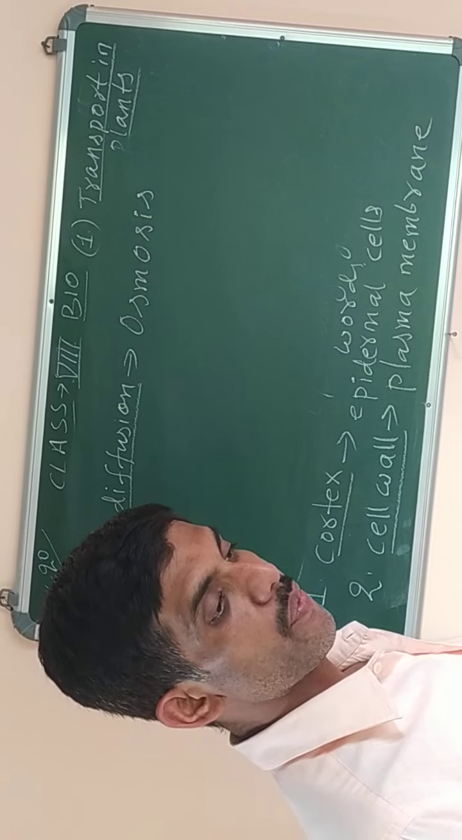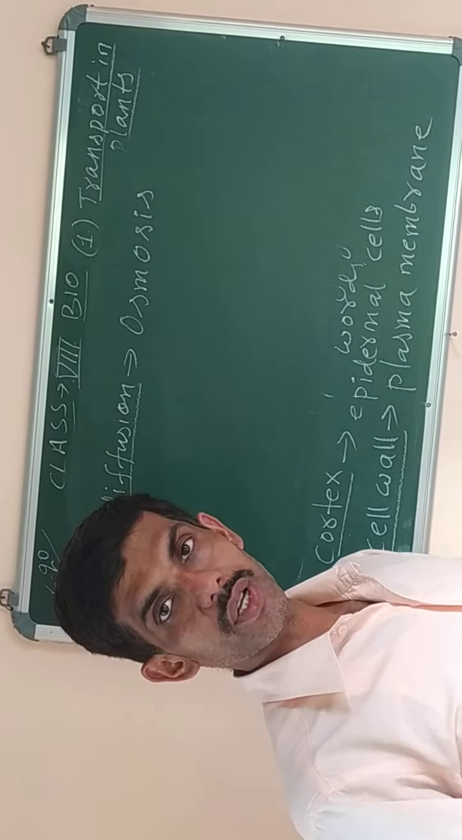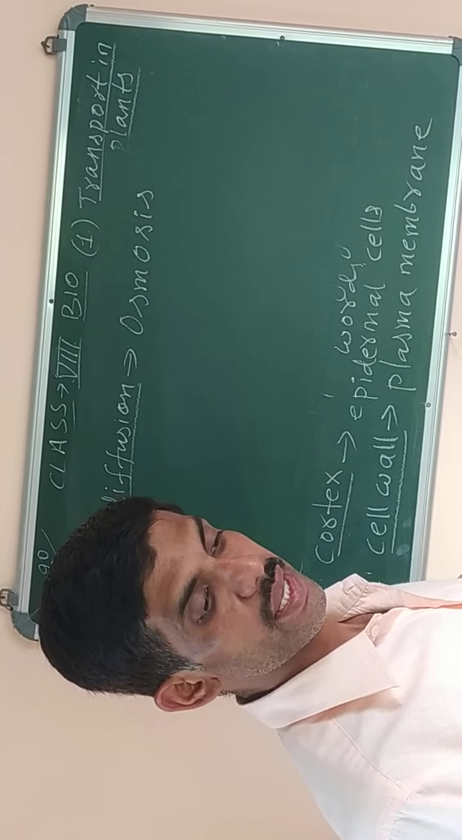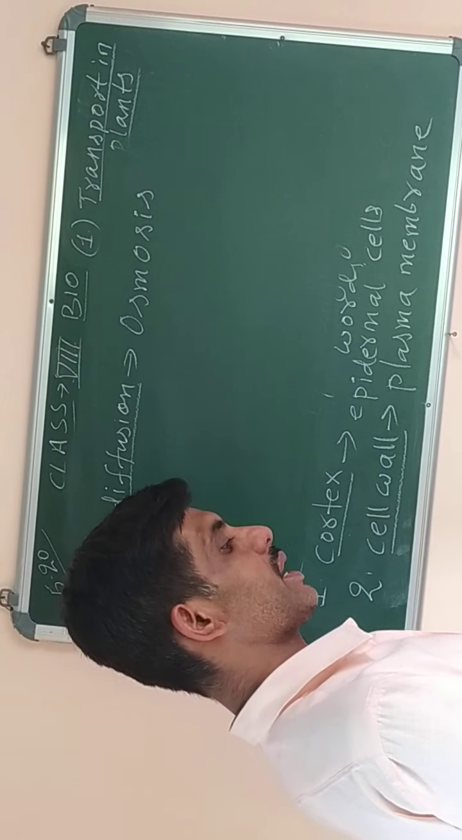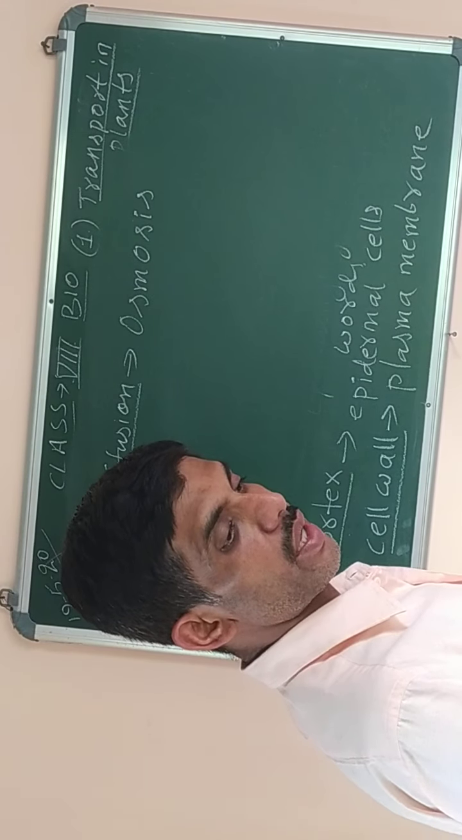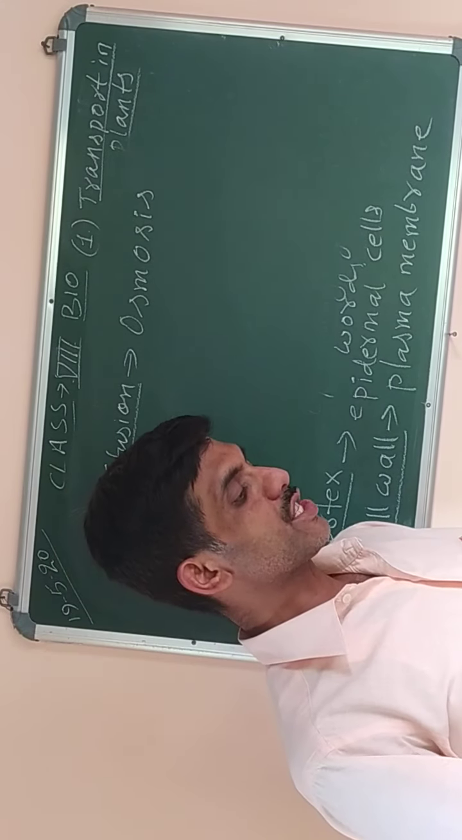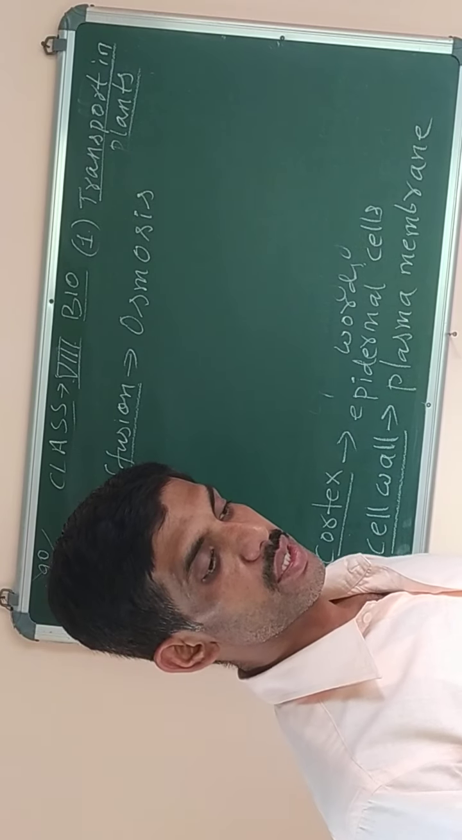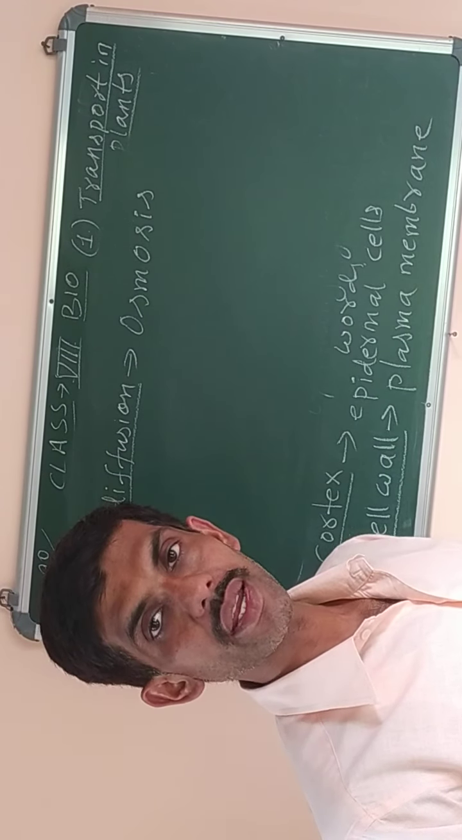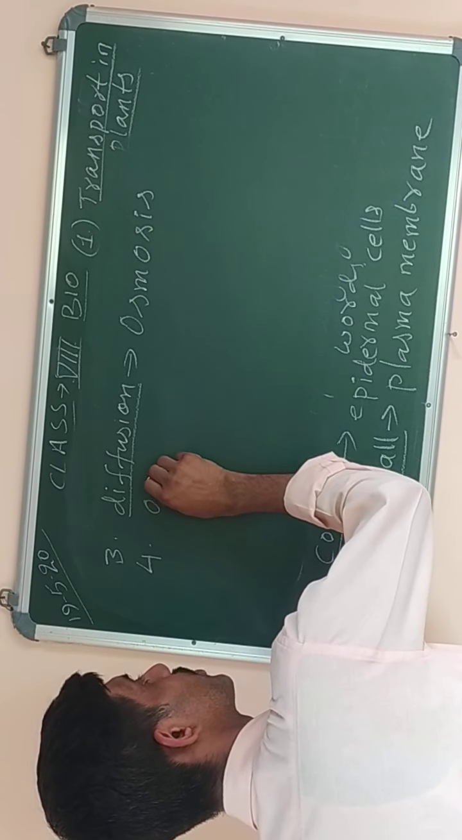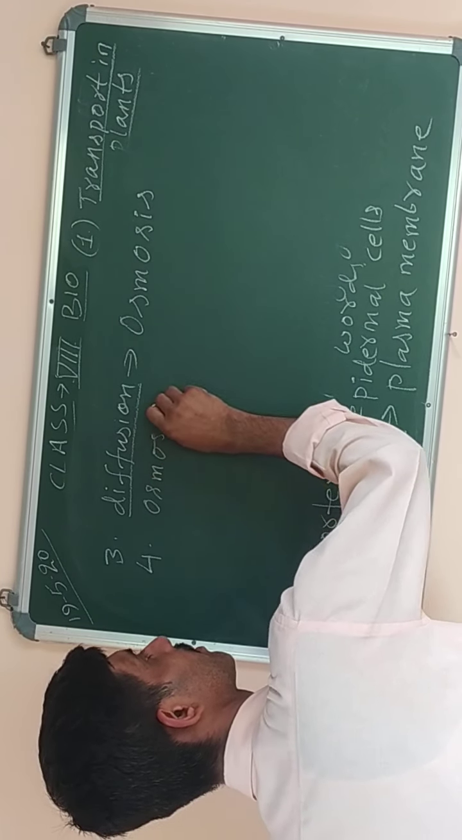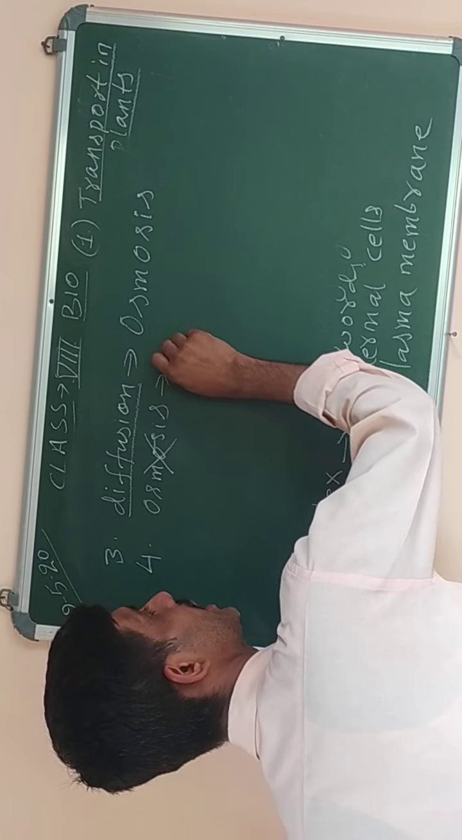Then the next one, number 4. In osmosis, the transport of molecules occurs against the concentration gradient. So what you have to do is cut the word osmosis and, instead of osmosis, write active transport. You do the correction in the question only. Cut osmosis because it is incorrect and write active transport there.